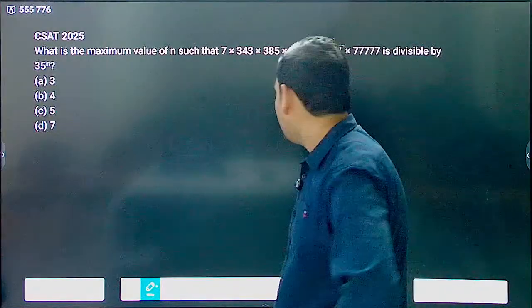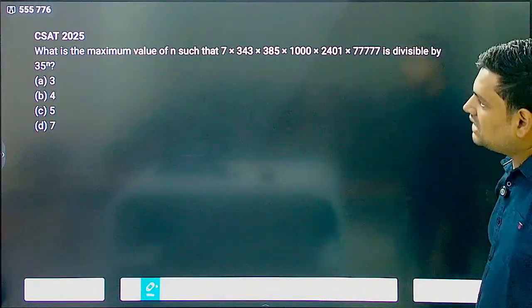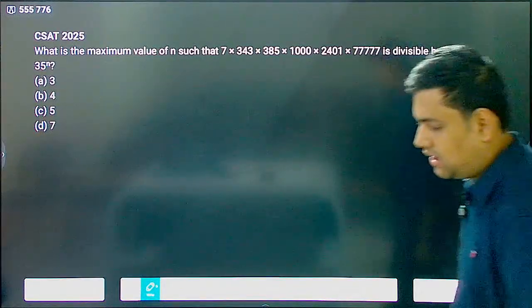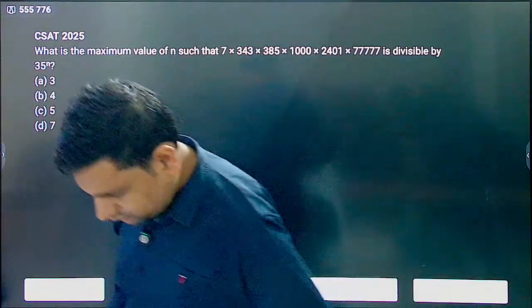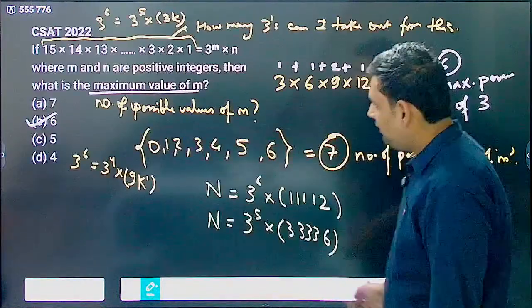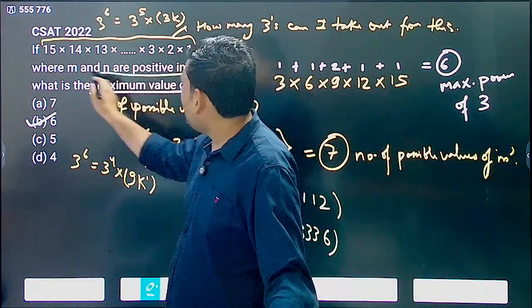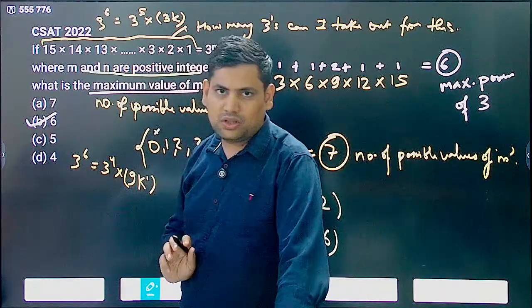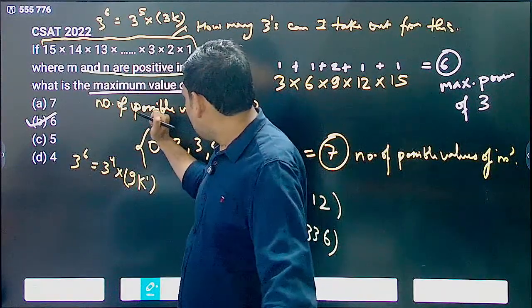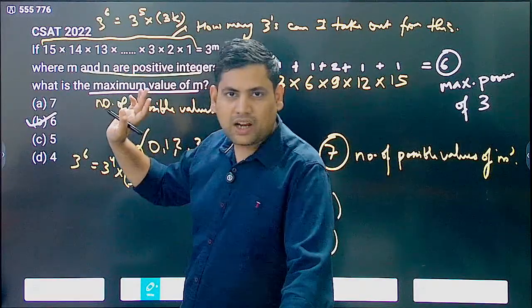What is the maximum value of n such that 7 into this is divisible by 35 power n? By the way, when we are taking 0 here, it says m and n are positive integers. So if you take positive, then you will have to remove 0. Then the answer would be 6.